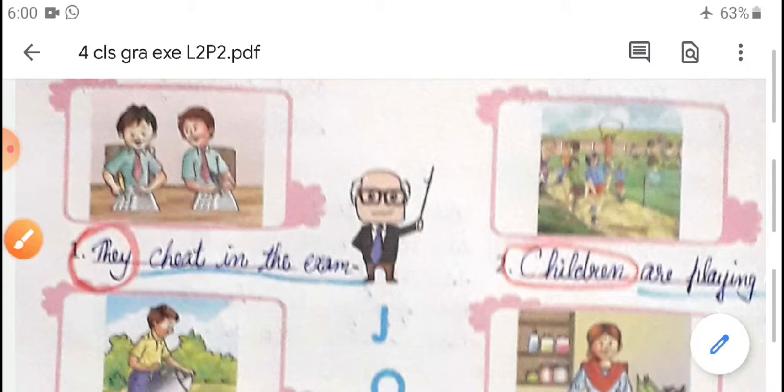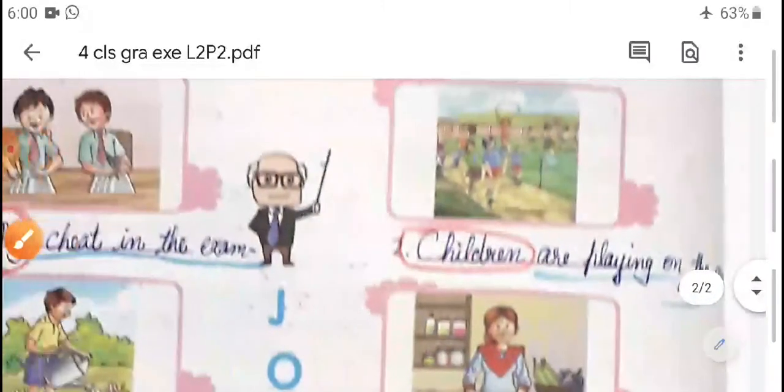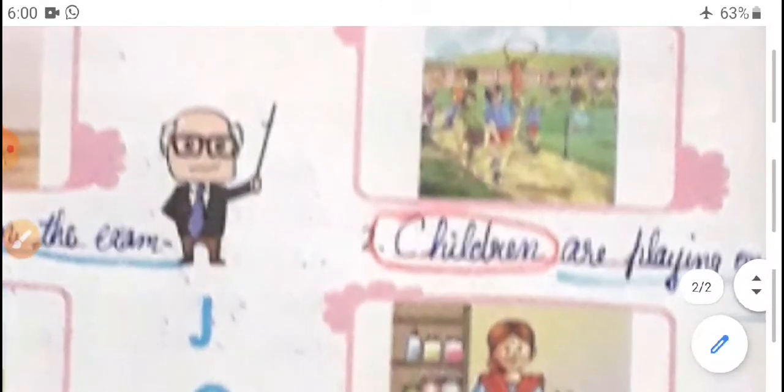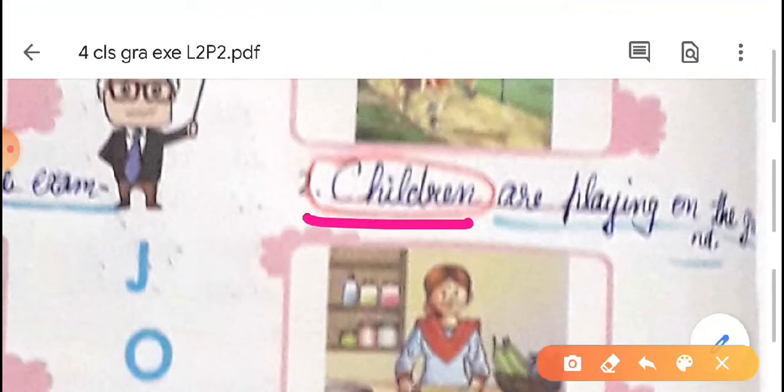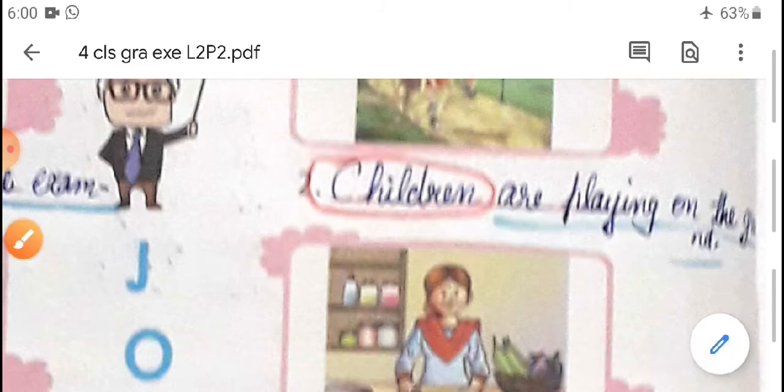Now the second one: children are playing on the ground. Here children is the subject, circle with the red pencil. Are playing on the ground, predicate, circle with the blue pencil.